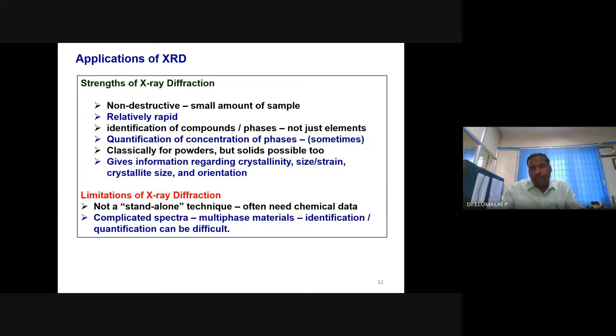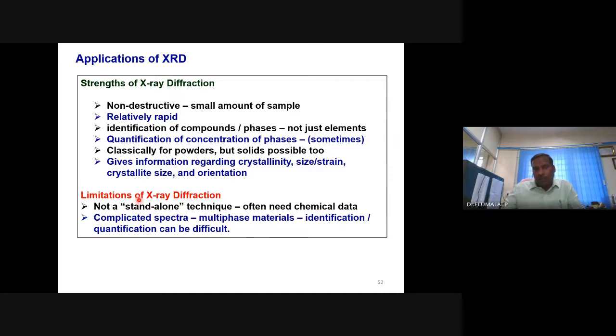If you have a mixture of, for example, platinum and gold, it is possible to identify and quantify how much platinum and how much gold is there. Mostly it is used for powders and solid samples, including thin films. Very importantly, it is possible to obtain crystallite size. That is where X-ray diffraction is applicable for nanostructured materials.